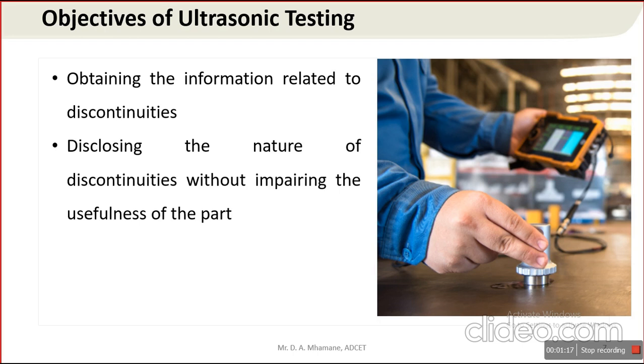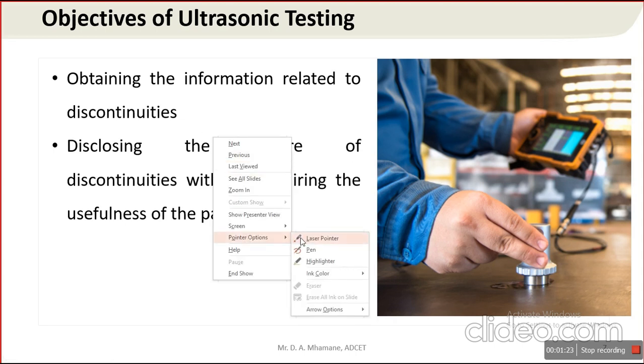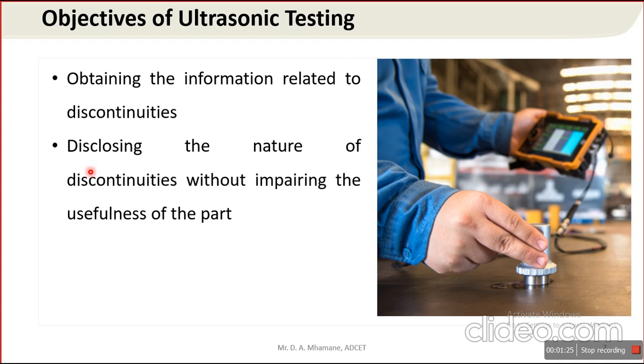Second objective, disclosing the nature of discontinuities without impairing the usefulness of part. In the second objective, the last few words are very important: without impairing the usefulness of part.